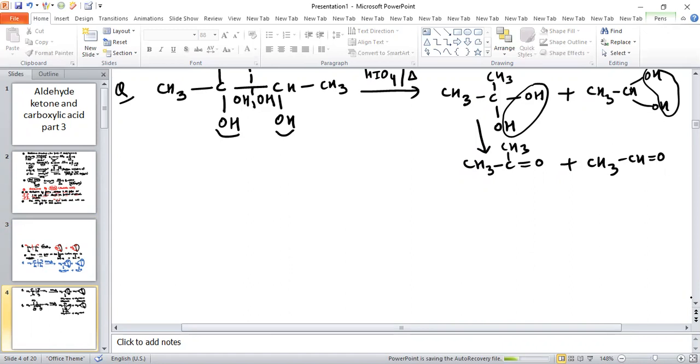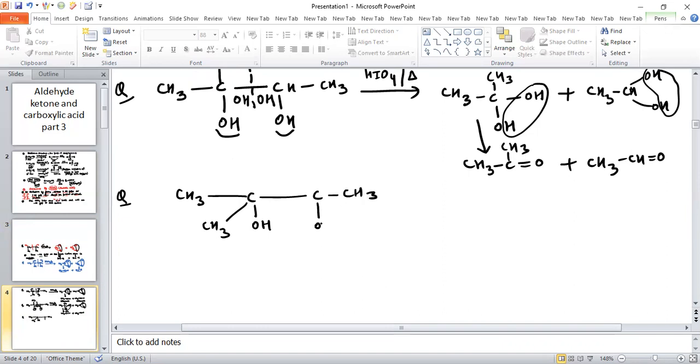Now see some more questions related to this. If we have a compound like CH3, C, CH3 and OH, and on this carbon also CH3, OH and CH3. And when we do the oxidation of this compound with HIO4 and heat, so what happens in this case?